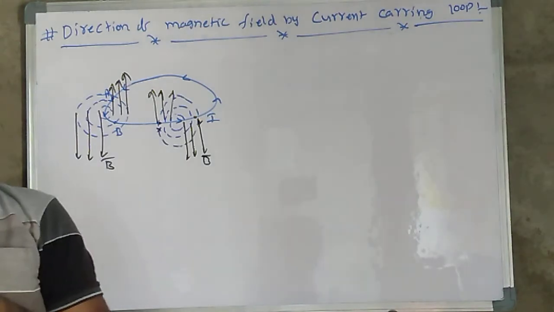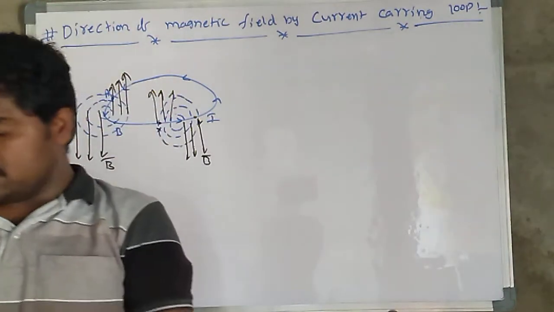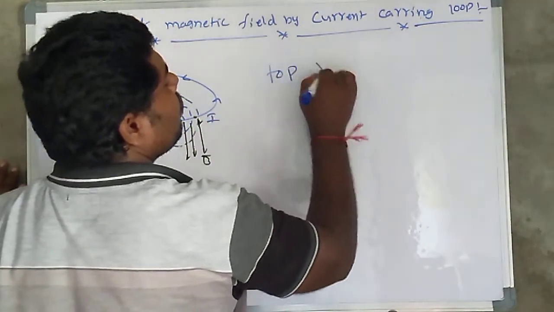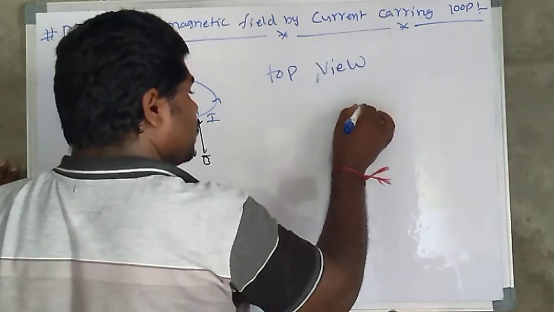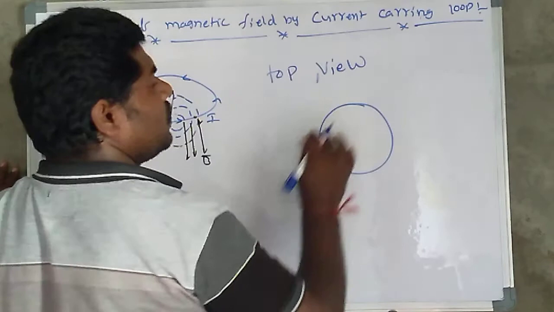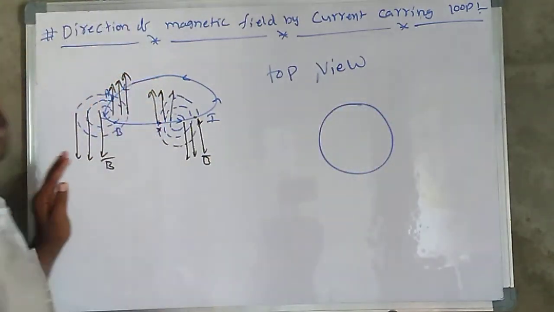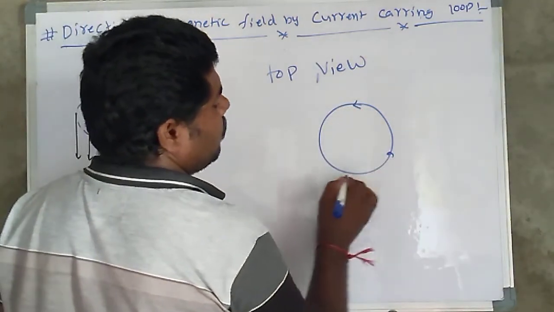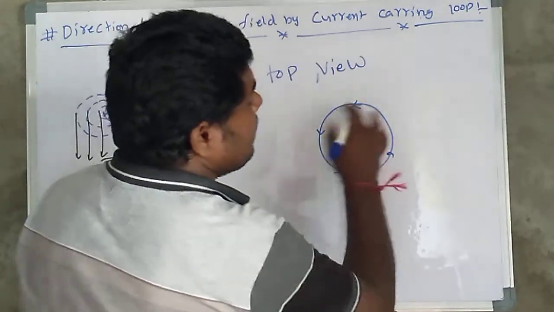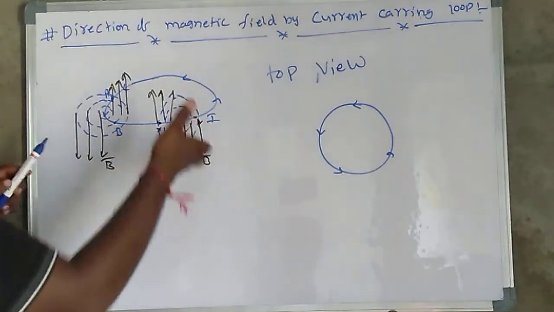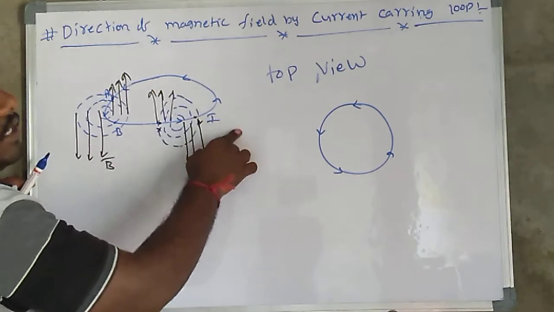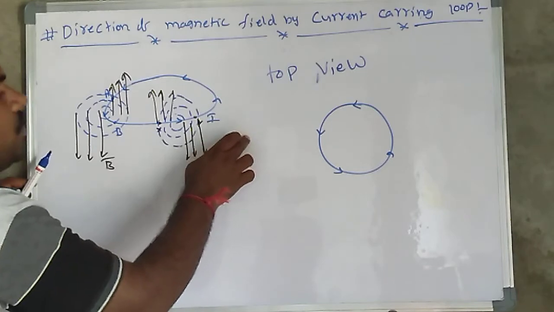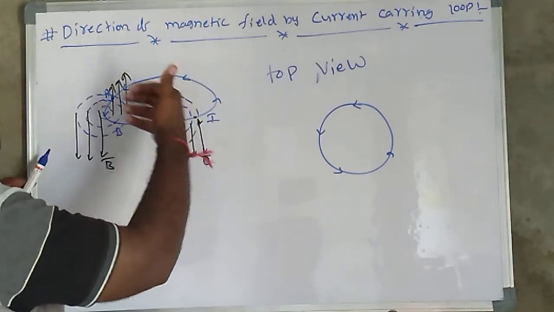If you see the top view, this one is one complete cycle, and a complete circle means a loop. Here we consider the current anti-clockwise. This is the current direction. Outside the circle, the magnetic field is into the board; inside the circle, the magnetic field is out of the board.